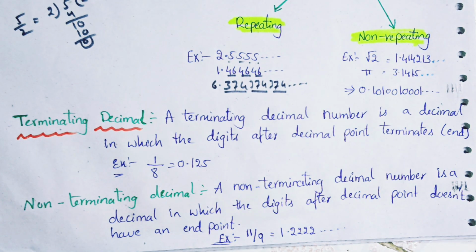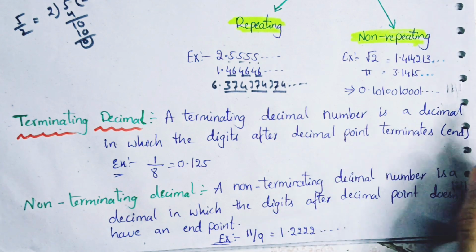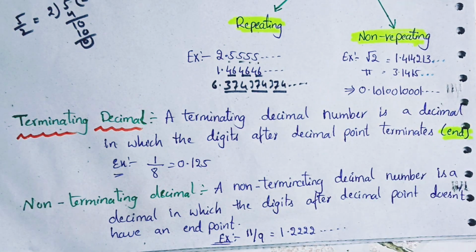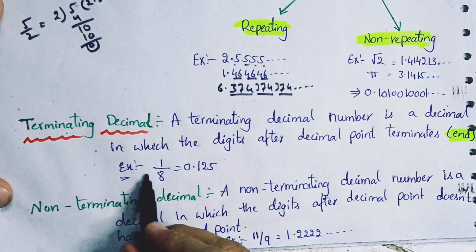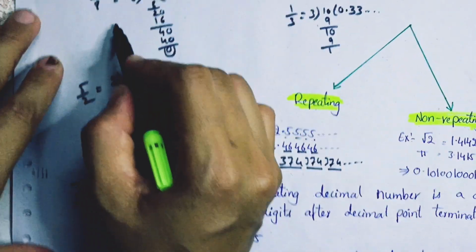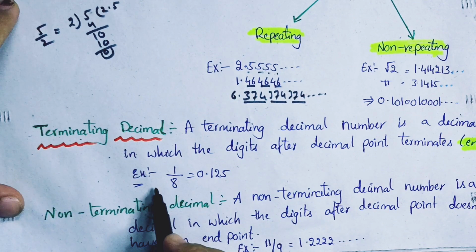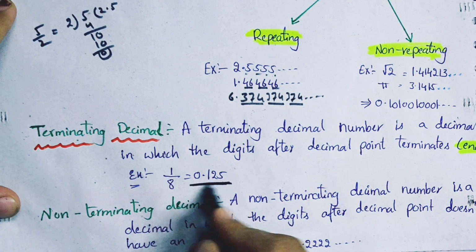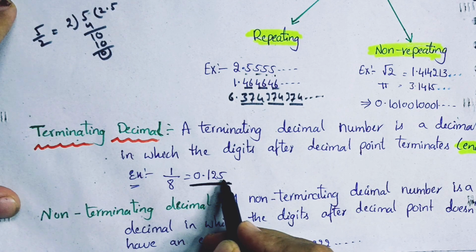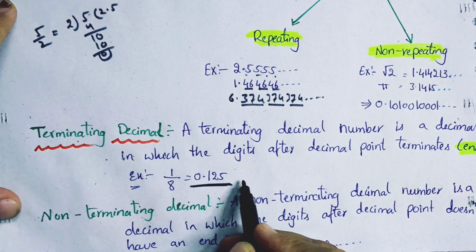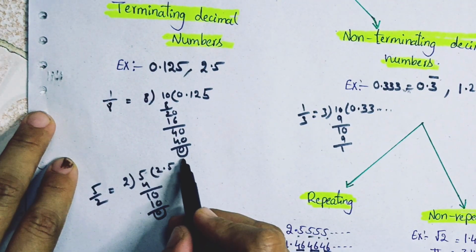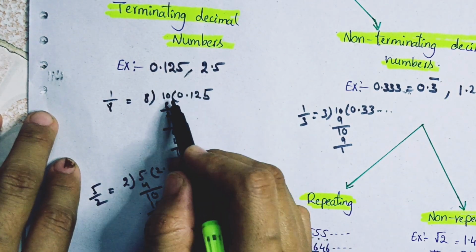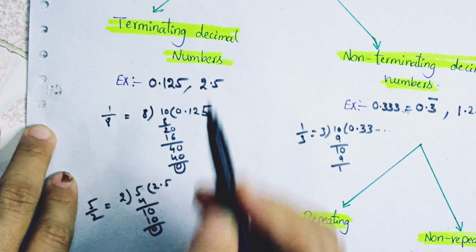Terminate is nothing but ending. Let's see the example: 1 by 8 is 0.125, which is the end. Here it's not continuing, as we got 0 as remainder. So this number is a terminating decimal number.